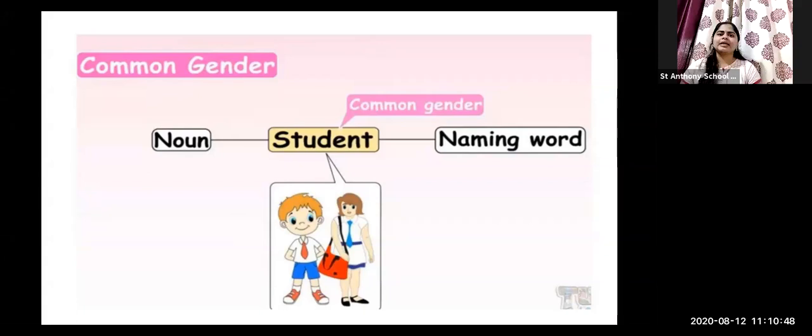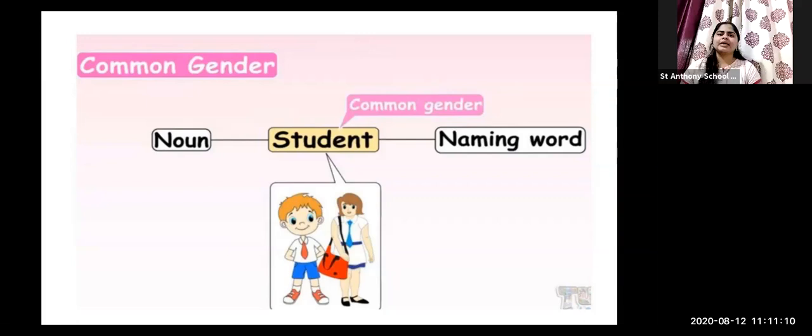So for both male and female, to denote both of them, a single name is used, and that particular name is called a common gender noun. Like the word student. You all are my students, very attentive students.